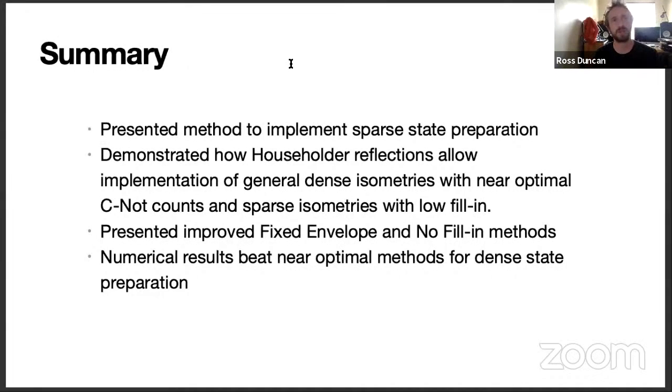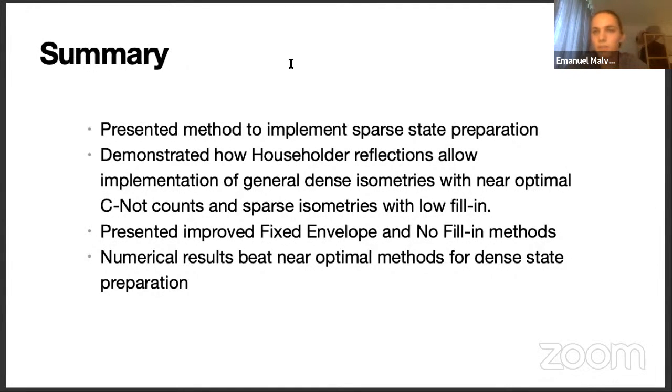John Wethering would like to know, what are the use cases of really sparse isometries? Do they appear in algorithms? Yeah, so unfortunately, so far we haven't found a lot of very interesting sparse isometries, except for the ones that I showed in the beginning as motivation.